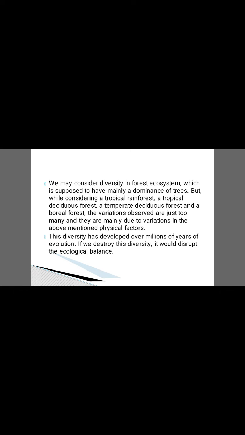We may consider diversity in a forest ecosystem, which is supposed to have mainly a dominance of trees. We know that forests contain rich trees, but consider a tropical rainforest, a tropical deciduous forest, a temperate deciduous forest and a boreal forest.